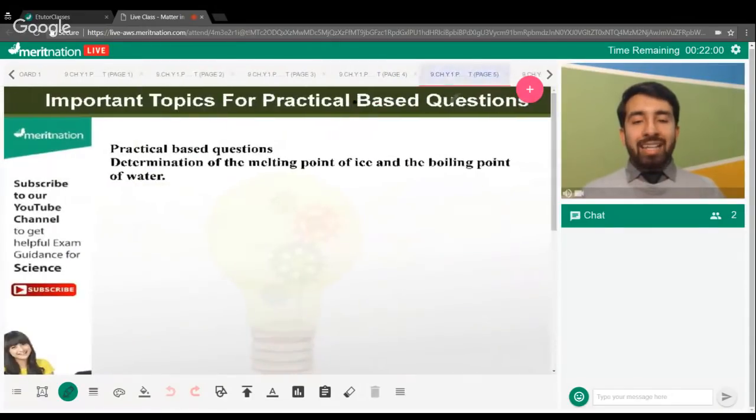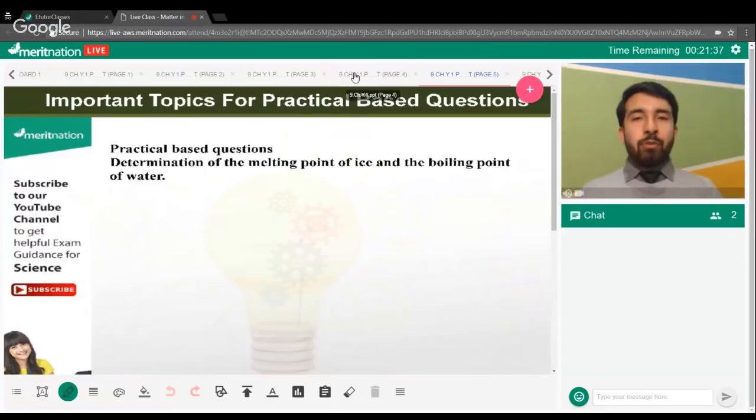Moving on to practical-based questions. In your syllabus, there is a practical, which is the determination of the melting point of ice and the boiling point of water. This practical is included in your curriculum according to the CBSE syllabus. So you have to go through this practical and you can be asked questions about that.